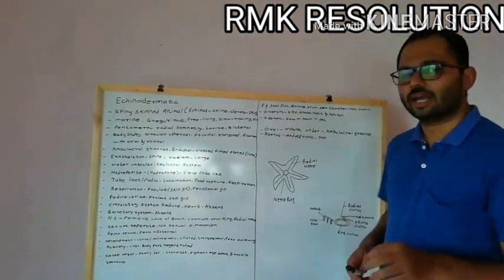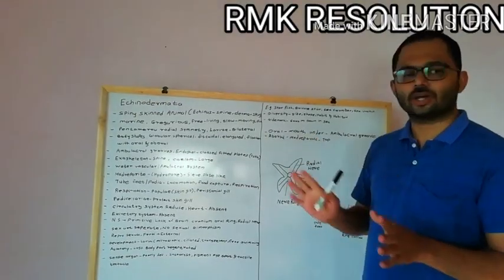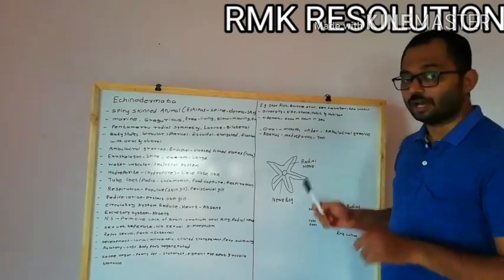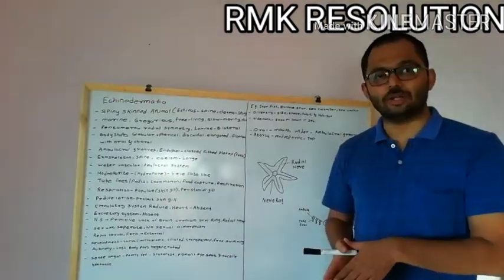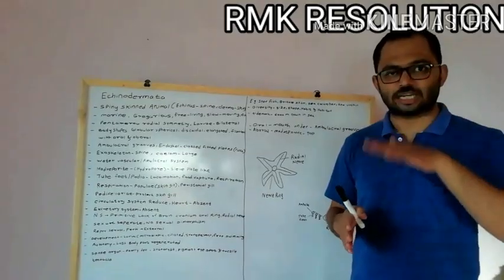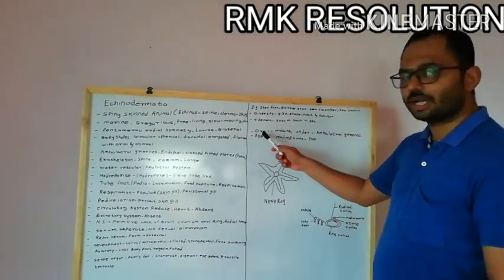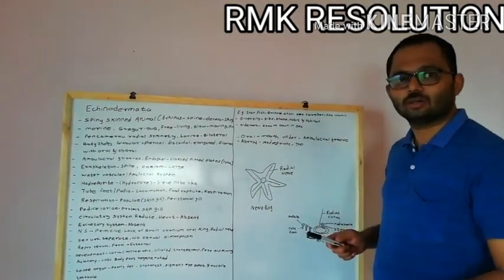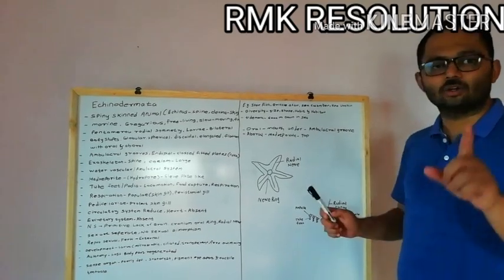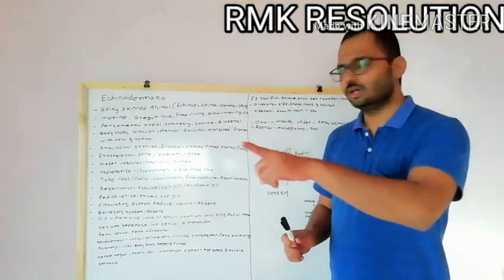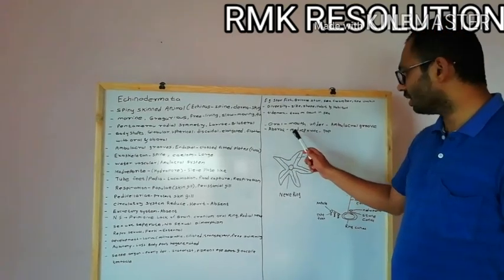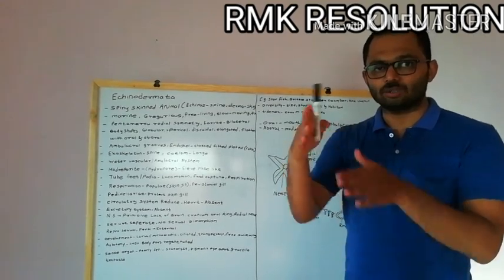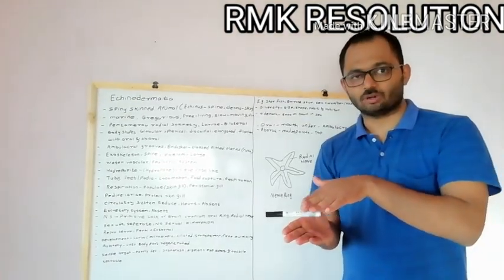Okay, so as I told you, these Echinodermata have an oral end and an aboral end. At the oral end there is the mouth, and remember, the mouth is underneath. Suppose there are two sides, ventral side and dorsal side. The oral end is found on the underside of the animal, and at the oral end the ambulacral grooves are present. We will discuss the ambulacral grooves later on. And at the aboral end the madreporite is present. The aboral end is at the top, and the mouth is present at the bottom side, or the below side.